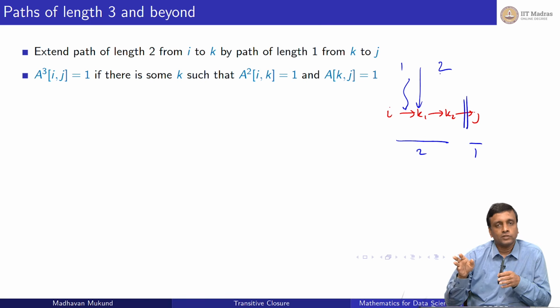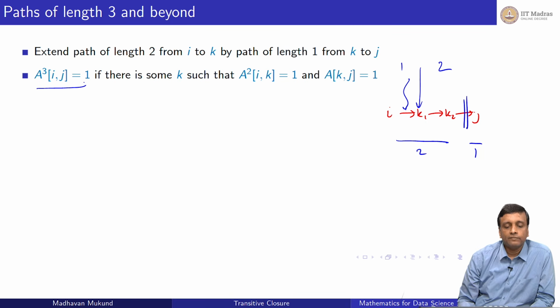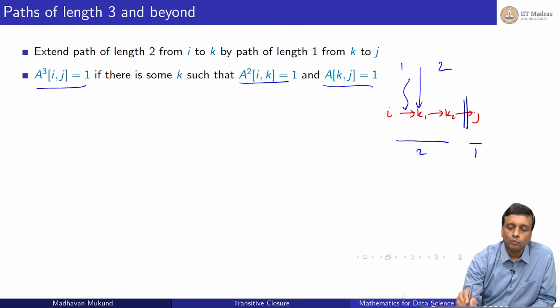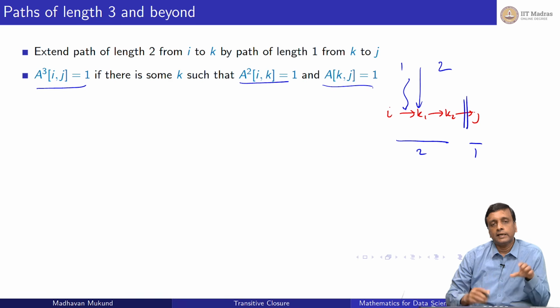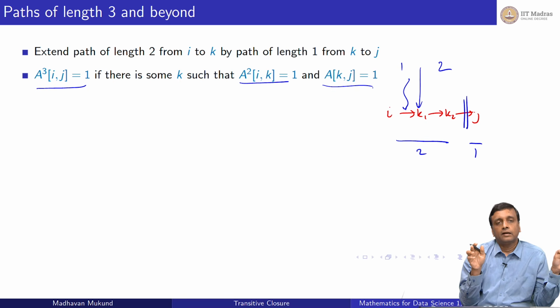I know all the paths of length 1 are represented in A, and all the paths of length 2 are represented in A squared. So I can say now A cubed i comma j is 1 if there is some k where there is a path of length 2 from i to k and a path of length 1 from k to j. Earlier I looked at A and within A I looked for two entries. Now I look at an entry in A squared and I look for an entry in A and try to match them up. So I have to find a k such that from i to k I have an entry 1 in the A squared matrix, and from k to j I have an entry in the A matrix. So this gives me A cubed.